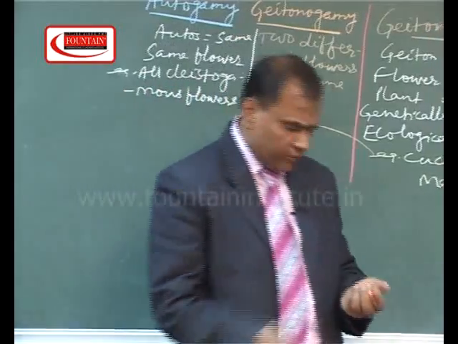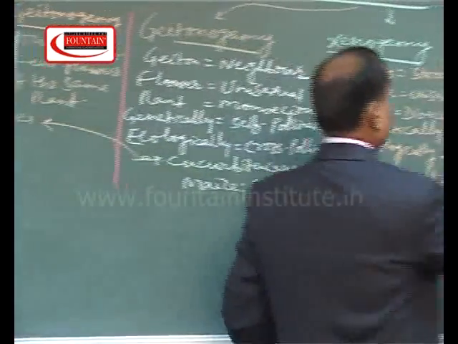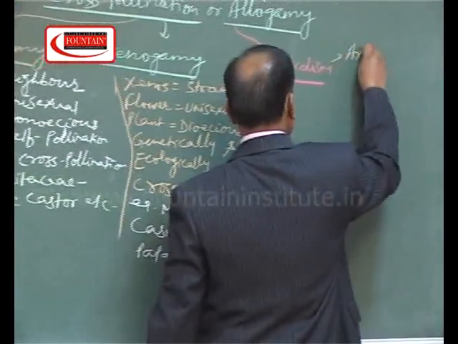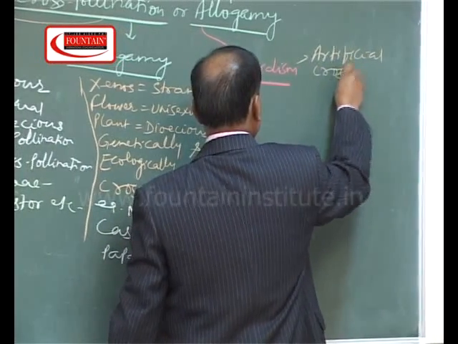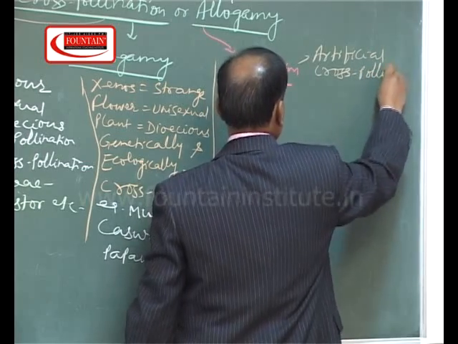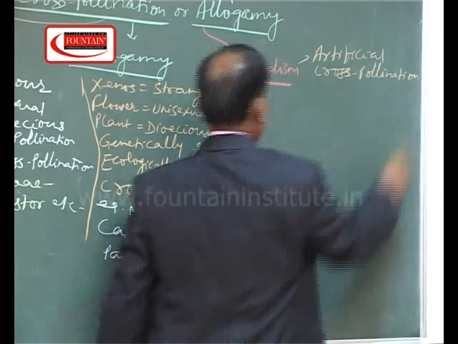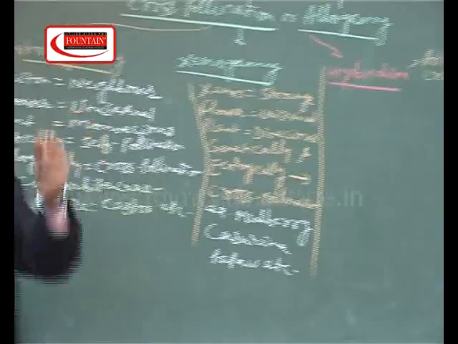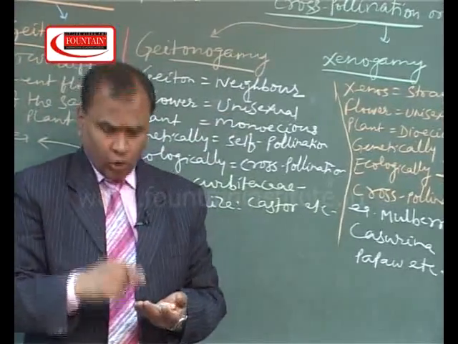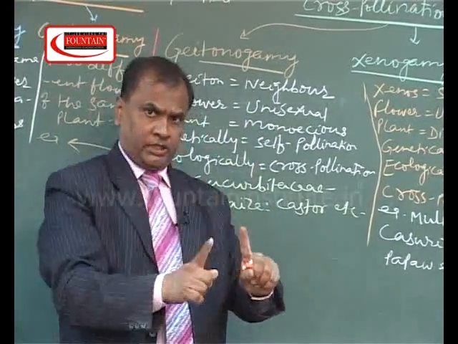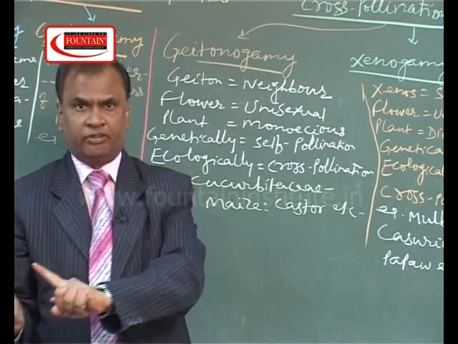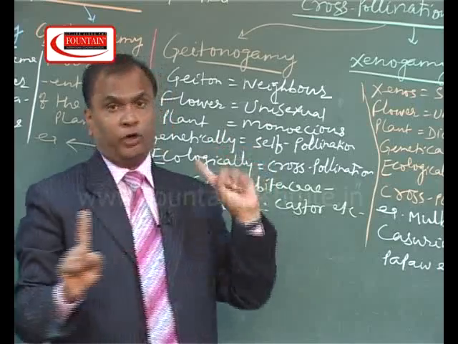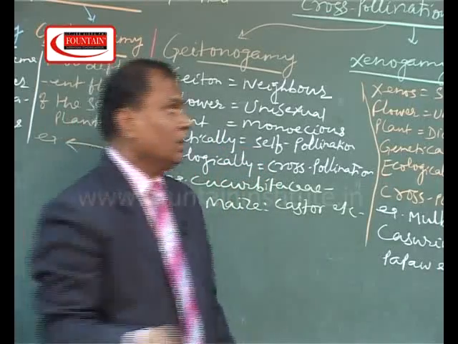Now hybridism is a type of artificial cross-pollination. In this case the flower will be changed, the plant will be changed, and the species will be different, and that's why this kind of pollination never occurs in nature.